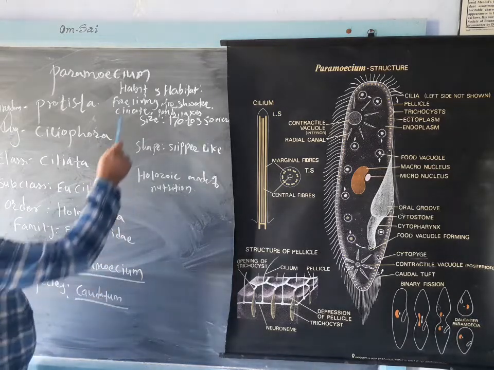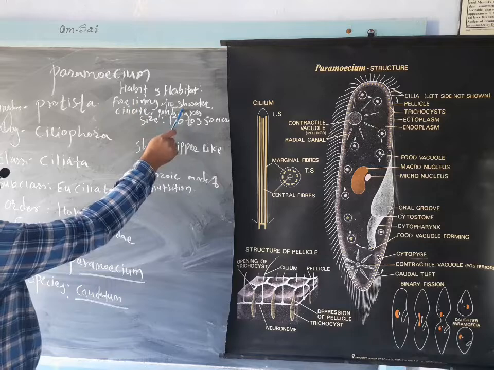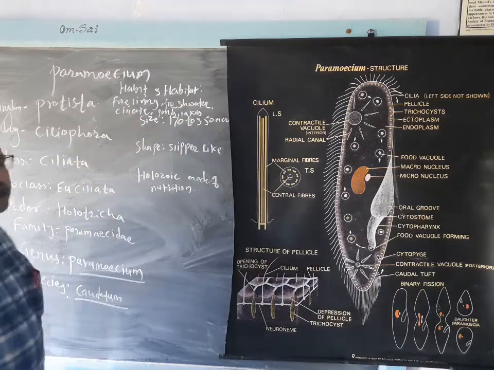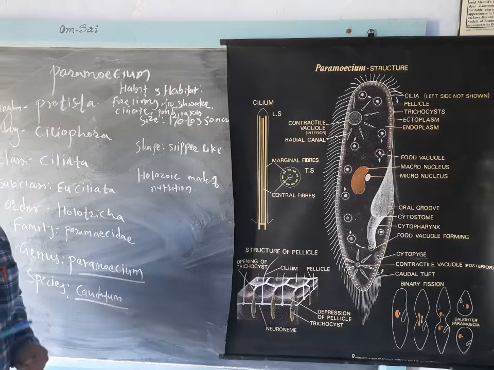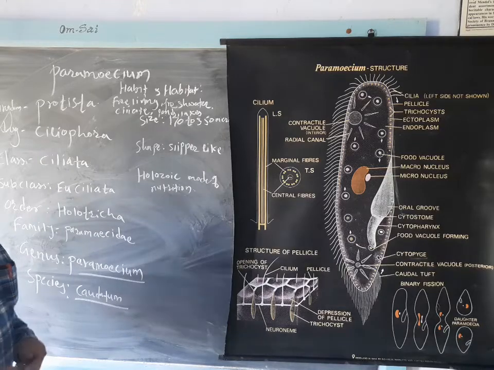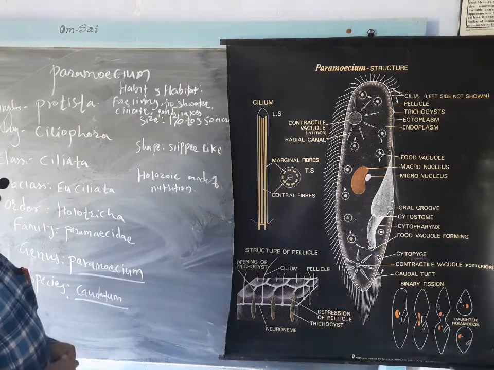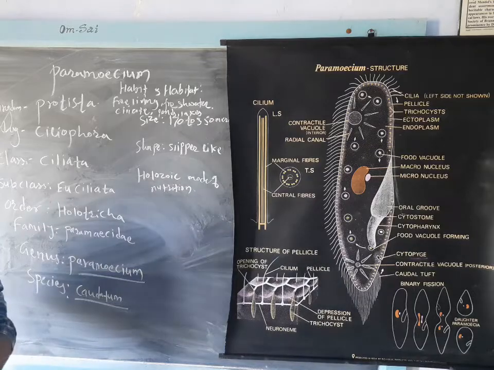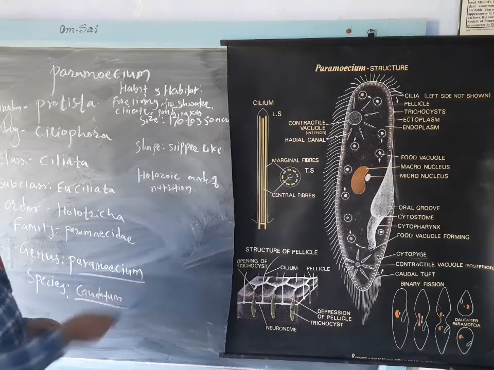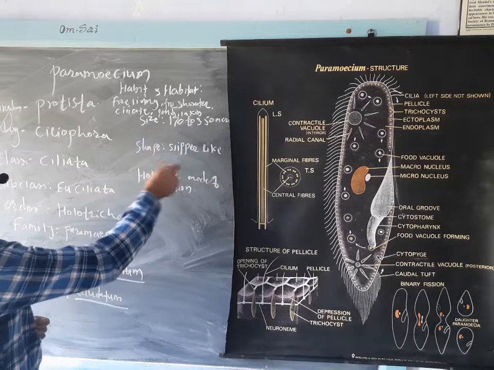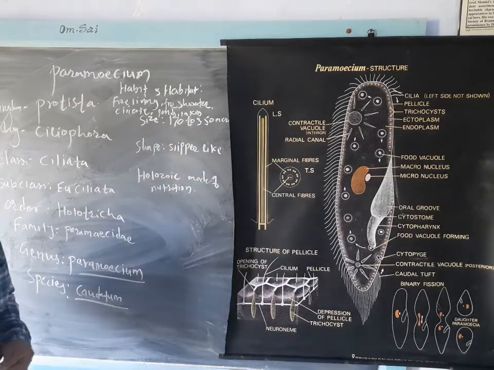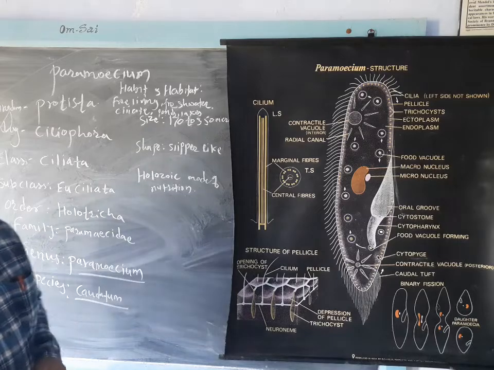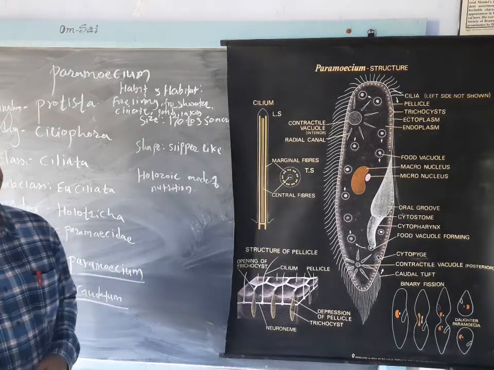If we see the habits and habitat, it is a free living freshwater ciliate which is found in freshwater ponds, lakes, ditches, and marshy places, where algae are in abundance. As for size, it is 170 to 350 micron in length.